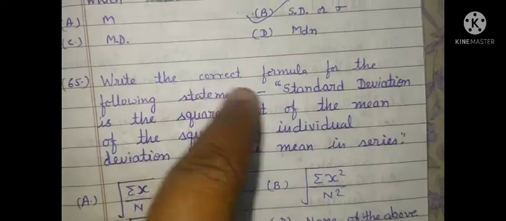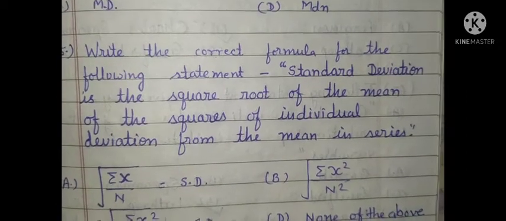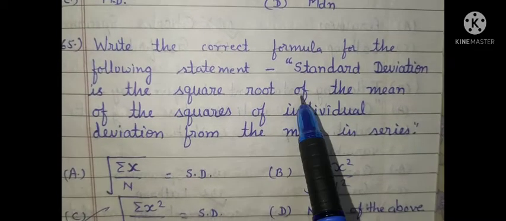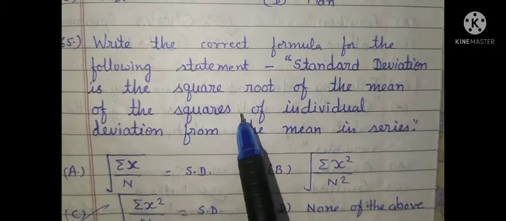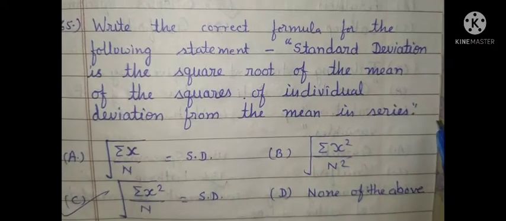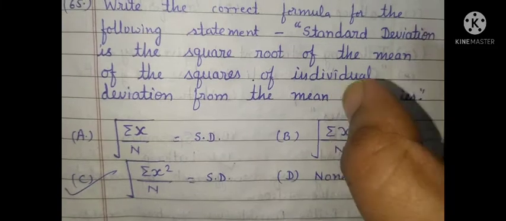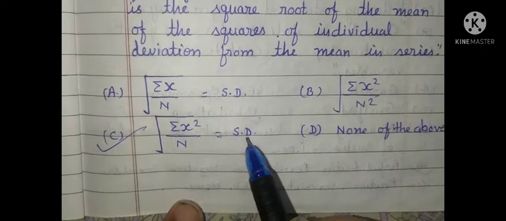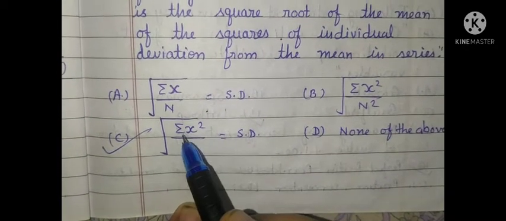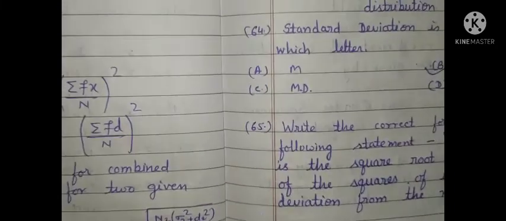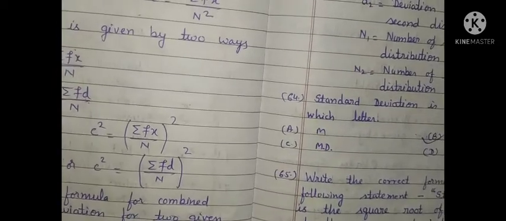Write the correct formula for the following statement. Standard deviation is the square root of the mean of the squares of individual deviation from the mean in series. The statement which is given here, in formula form, is represented as SD is equal to square root summation x square divided by n. So this lecture comprises questions from question 48 to 63.